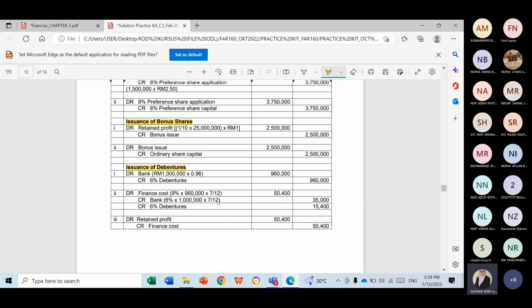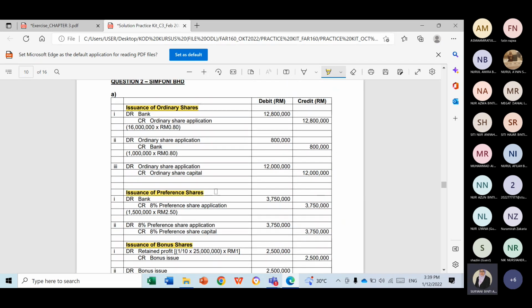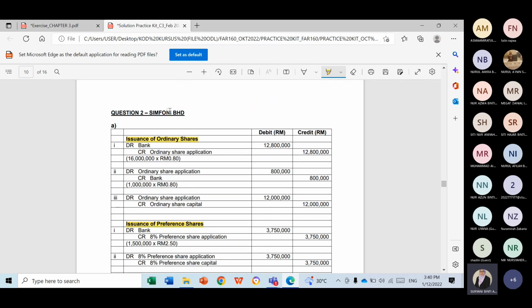issuance of debenture. Okay, I'm not going to explain in detail as what we have done in Sentosa Berhad, because I believe at this stage you already understand the step by step how to answer the question. So for this question, let us just focus on the final answer together.